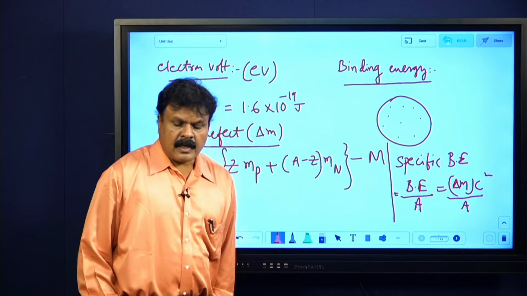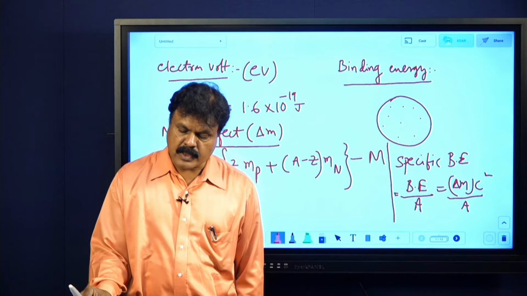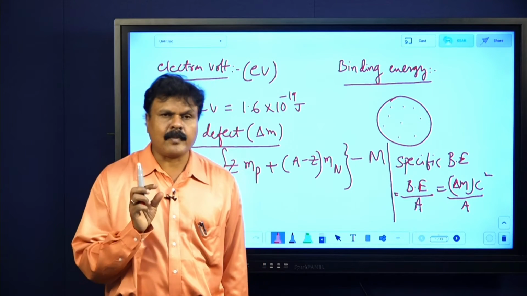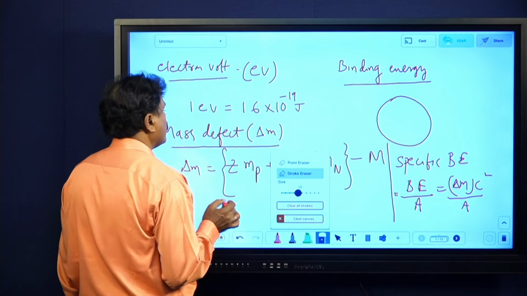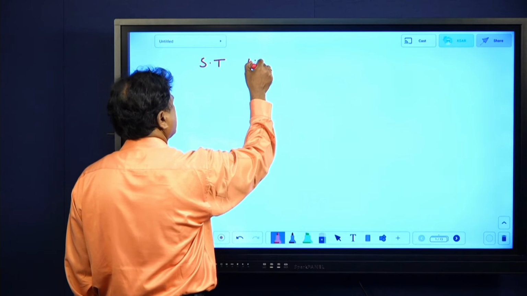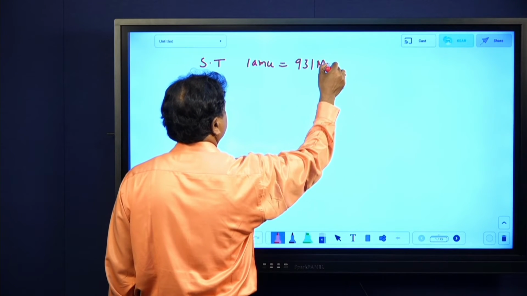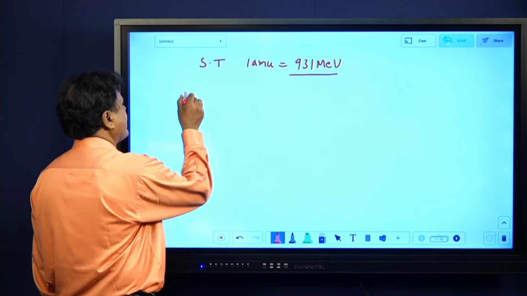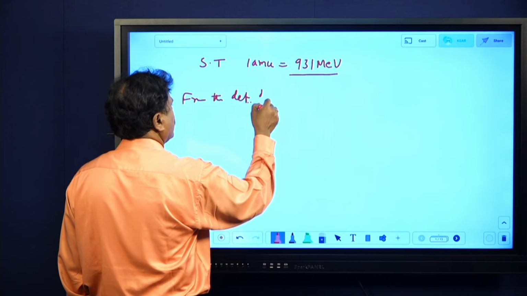And again I will be showing one small derivation here. Show that one AMU equals 931 MeV. One derivation is there: show that one AMU equals 931 MeV. Note it down, that is one small derivation for 2 or 3 marks. Based on all this concept, 1 AMU equals 931 MeV. Practice this. This is also important for 2-3 marks.